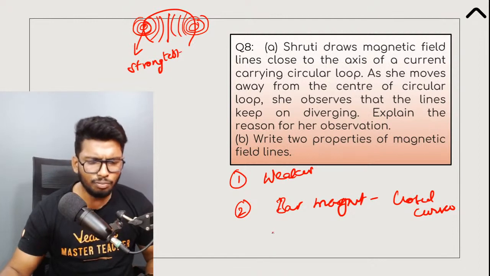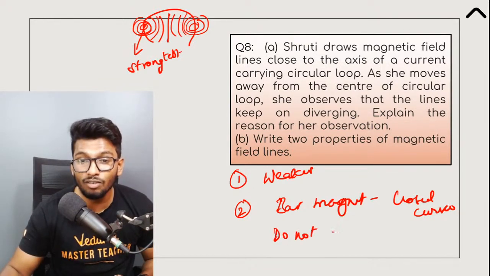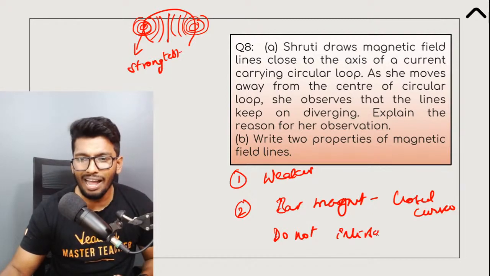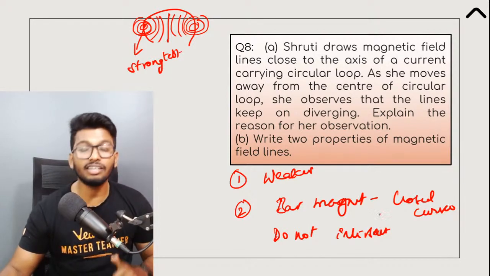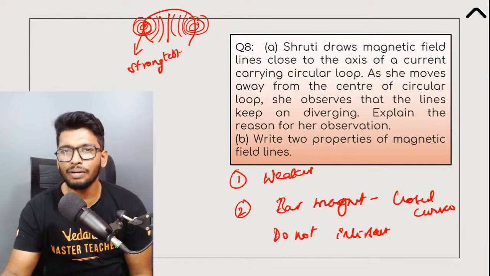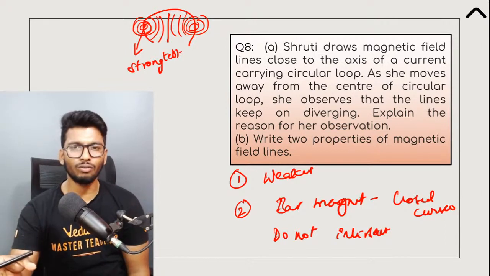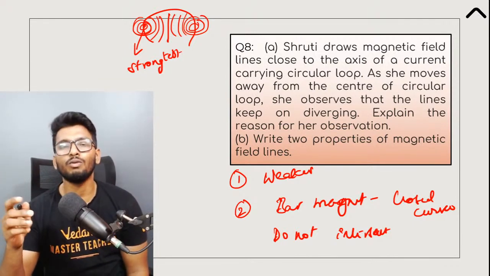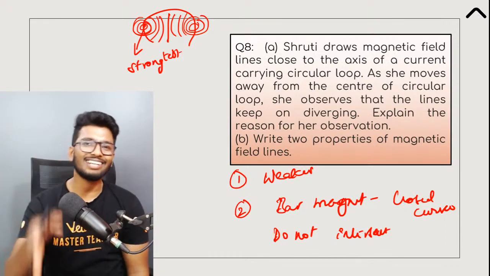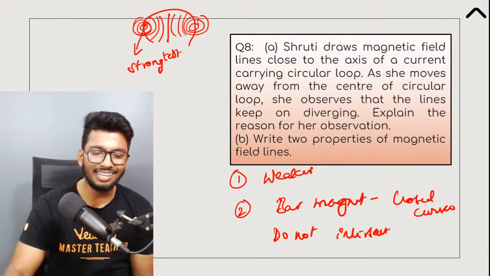Okay. Any other property that you can think of? Exactly, guys. They do not intersect with each other. No two magnetic field lines of the same magnet would ever intersect each other, because if that were to happen, when you keep a magnetic compass there, you would have two different north poles, which is not at all possible. And hence, you can mention that one as well.